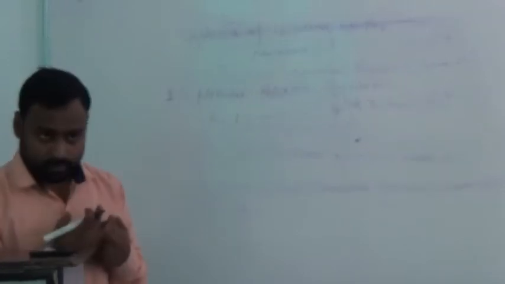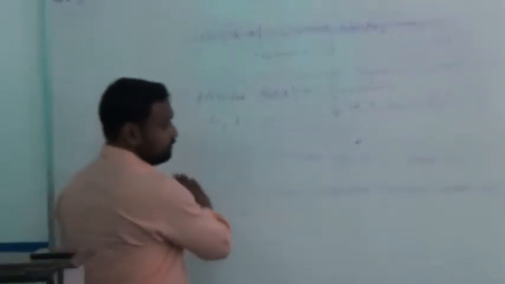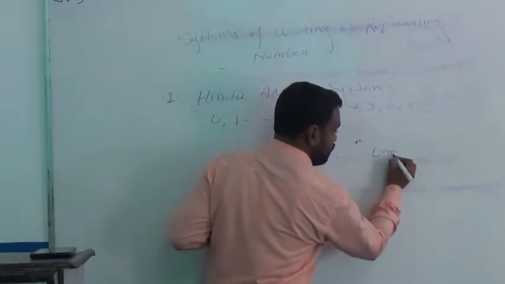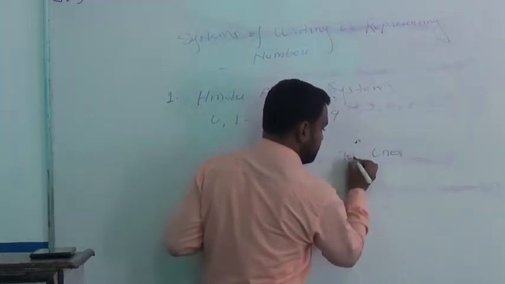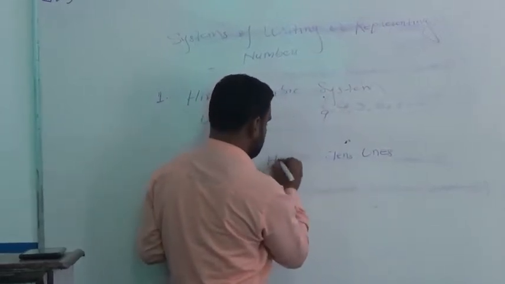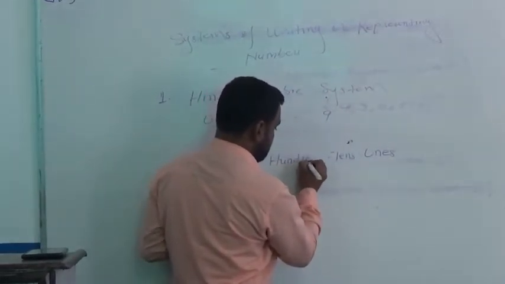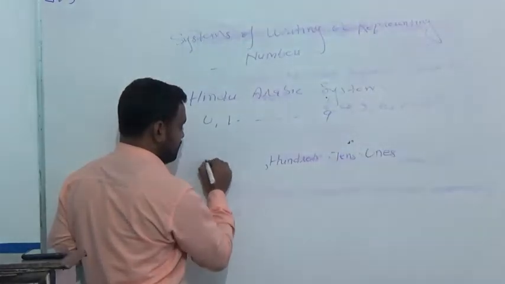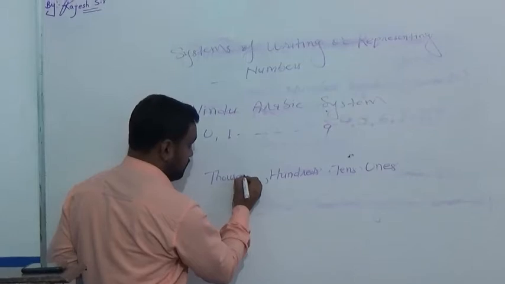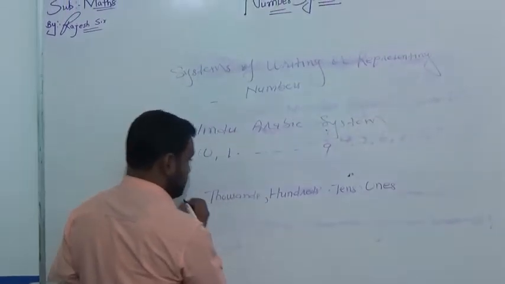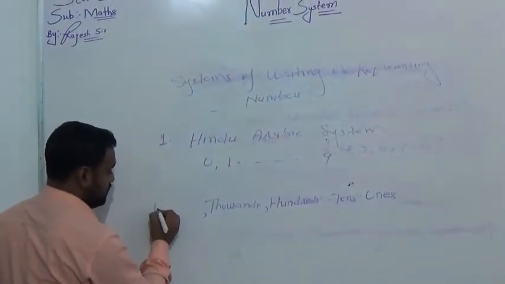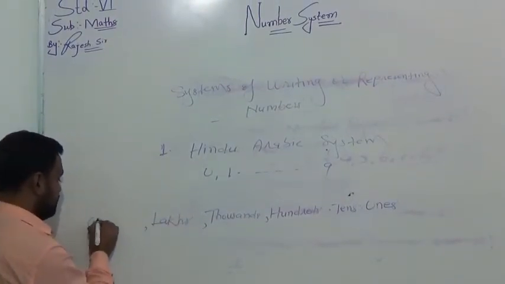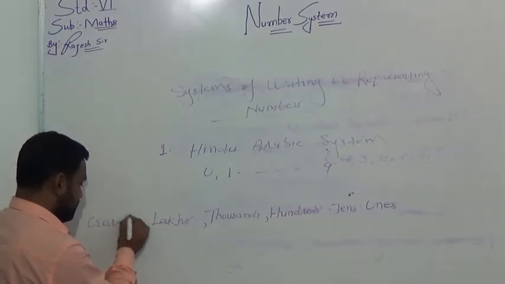In this system, we have ones, tens, hundreds, thousands, lakhs, crores.